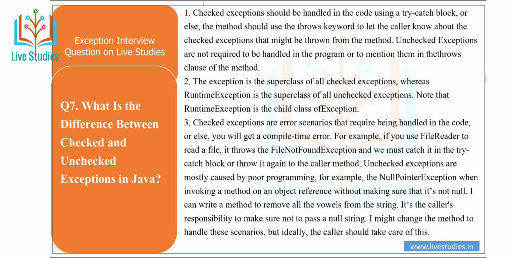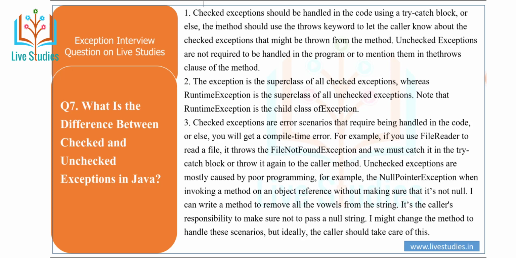Checked exceptions are error scenarios that require being handled in the code, or else you will get a compile time error. For example, if you are using a file reader to read a file, it throws the file not found exception, and we might catch it in a try catch block or throw it again to the caller method. Unchecked exceptions are mostly caused by poor programming.